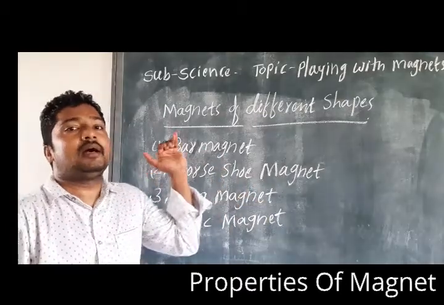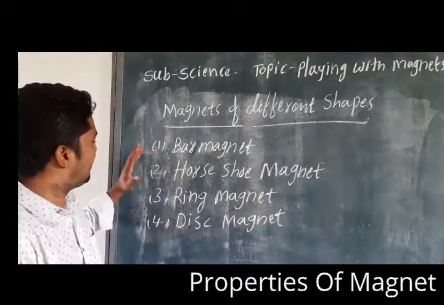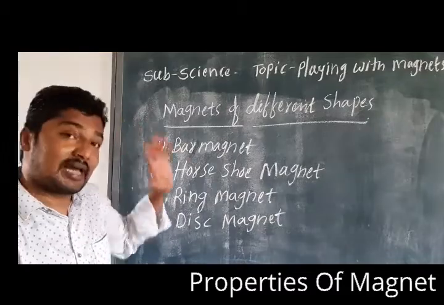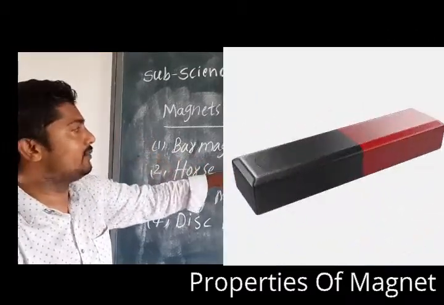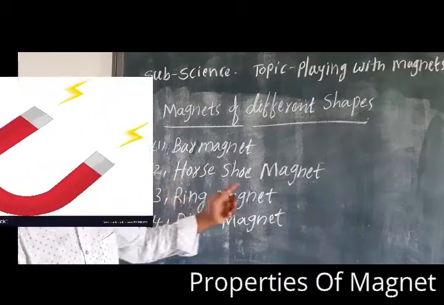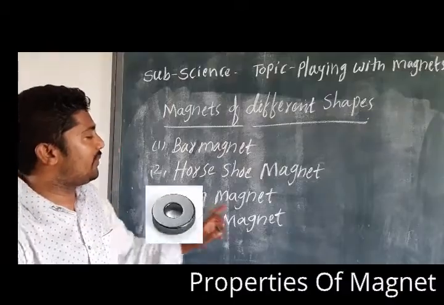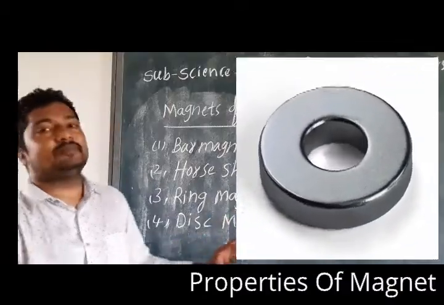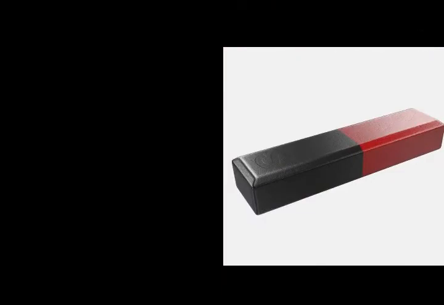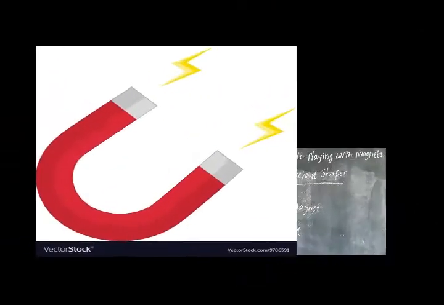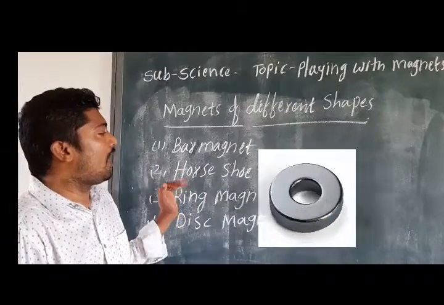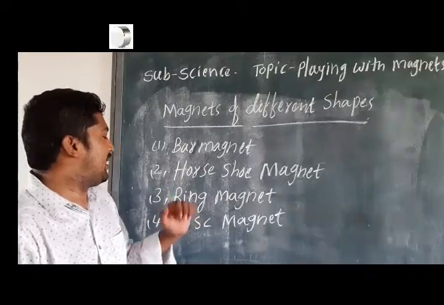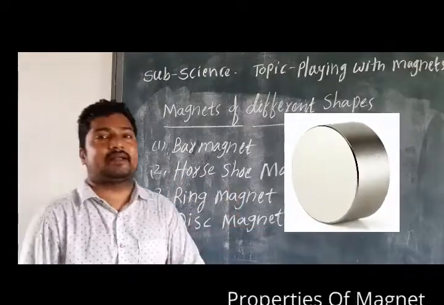The common shapes of the magnets we discussed in our class: bar magnet, horseshoe magnet, ring magnet and disc magnet. Am I clear? Once again, bar magnet, horseshoe magnet, ring magnet and disc magnet.